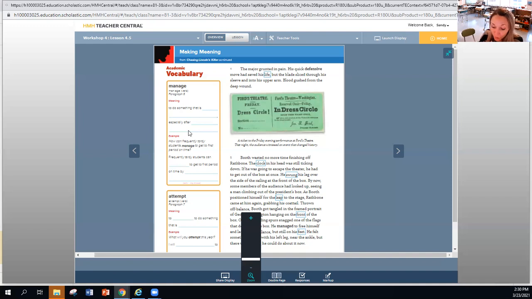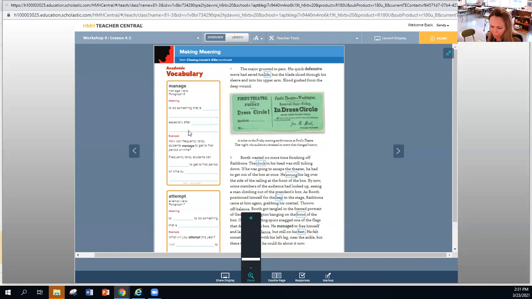Booth fled into the wings, slashing his dagger at anyone who got in the way. The orchestra conductor said he felt Booth's hot breath as the assassin pushed past him and struck at him with the knife. He did not attempt to stop Booth, nor did anyone in the cast try. Booth had taken all the actors backstage by surprise and rushed past them. A voice cried out from the president's box, "Stop that man!" Some in the audience gasped with fright and delight. They still thought it was part of the play.